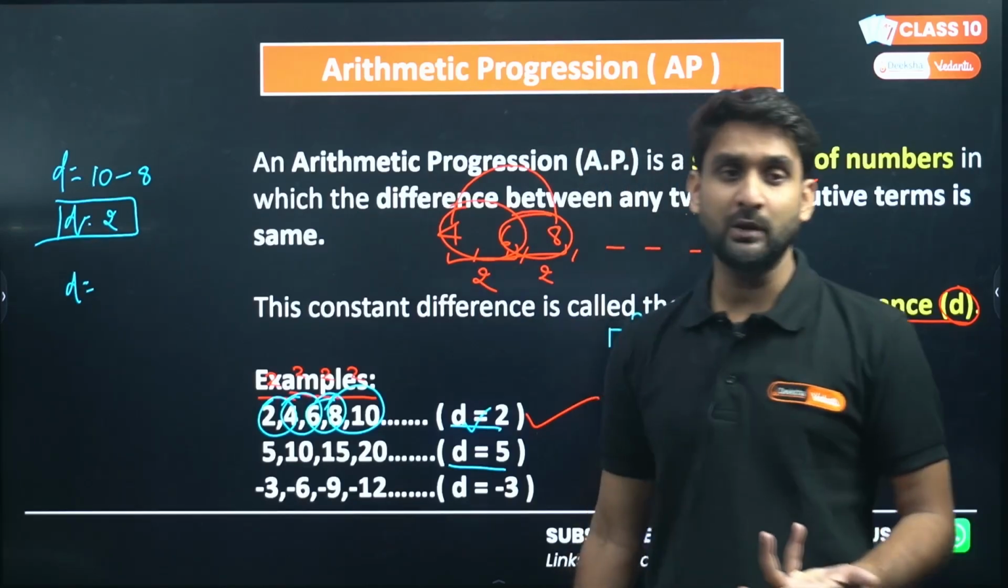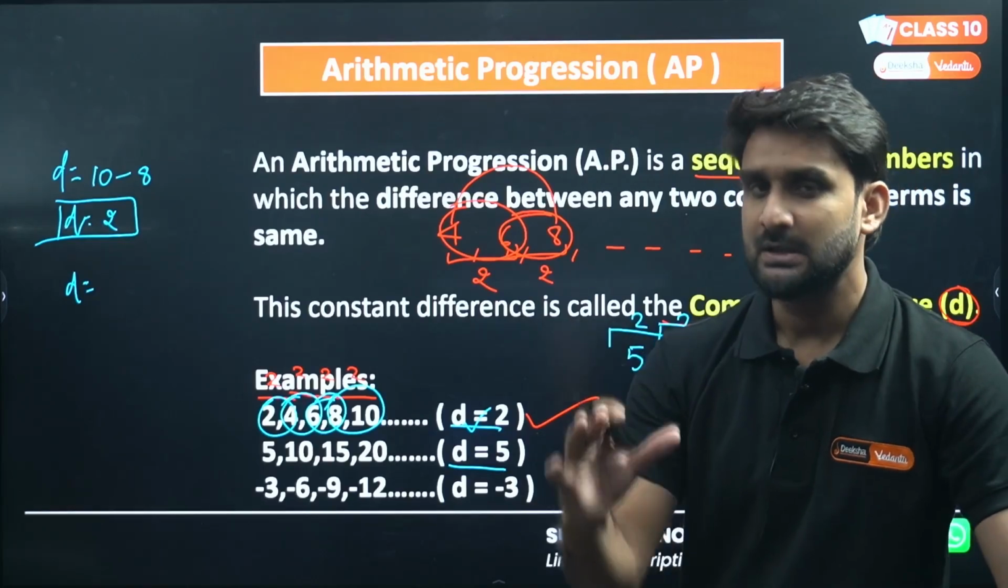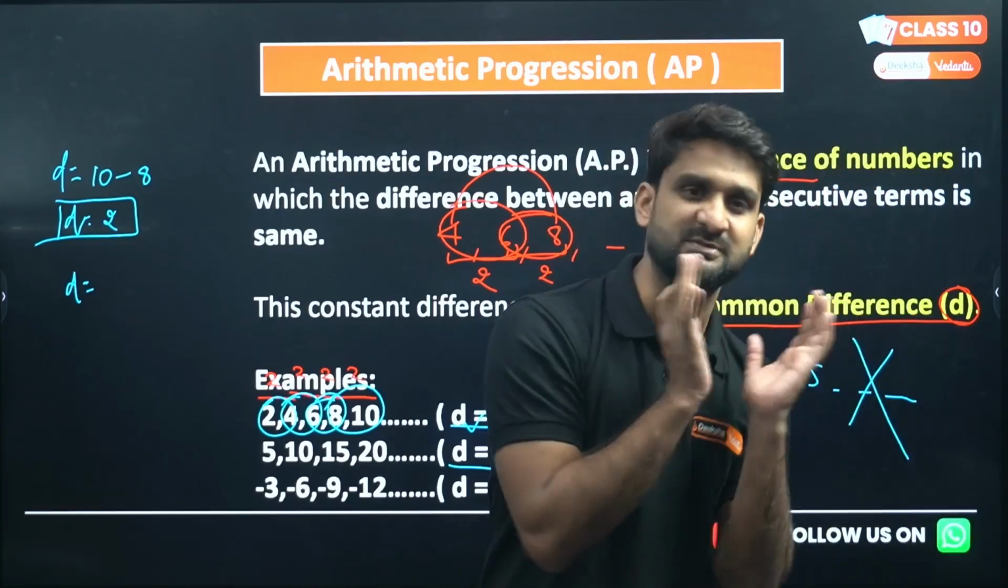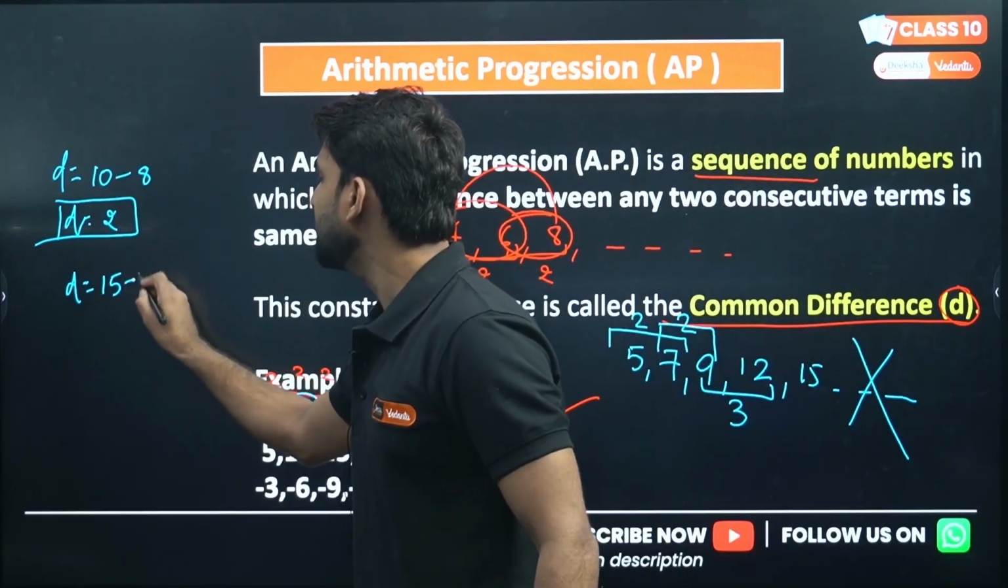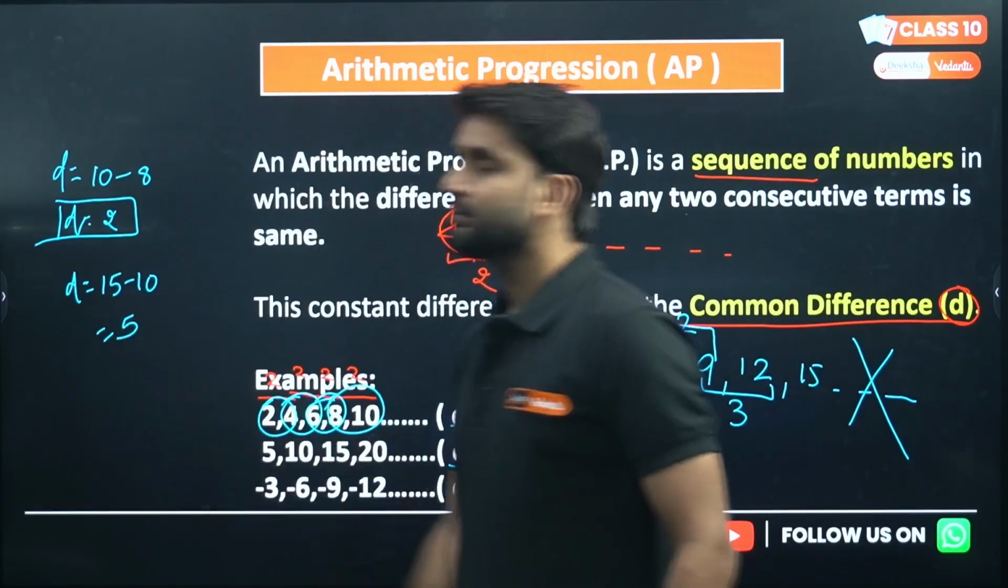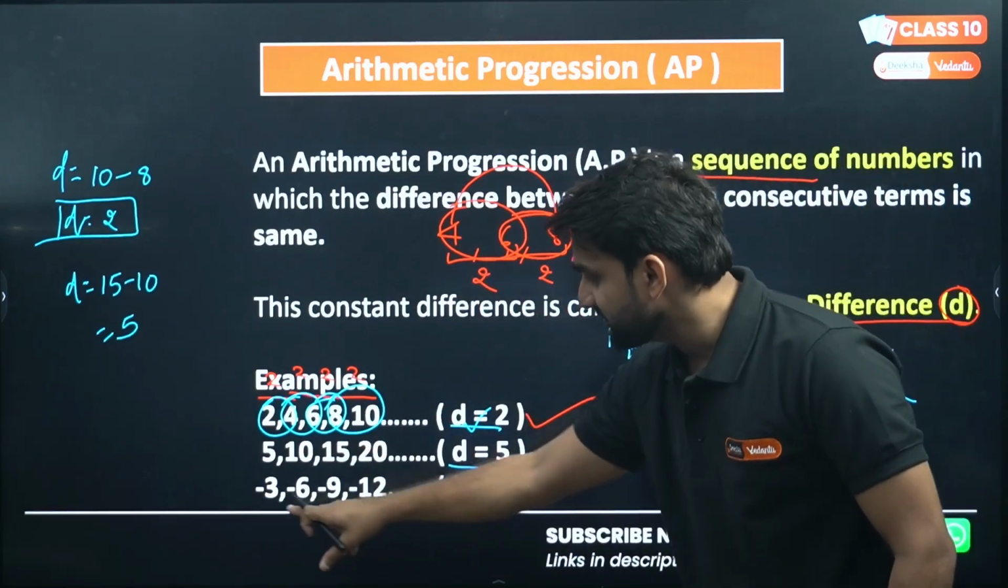So how can we find the common difference? The common difference, my dear lovely kids, is succeeding value minus preceding value. So the common difference will be 15 minus 10, and that will be 5. Similarly, how can we find the common difference of this AP?